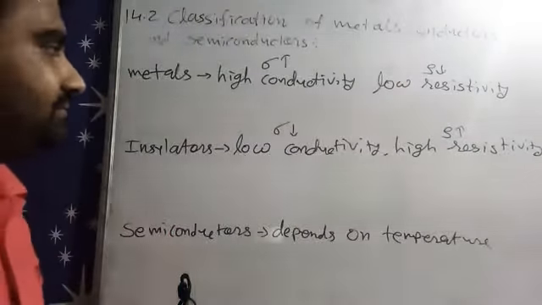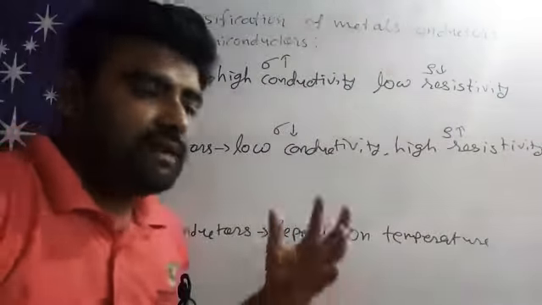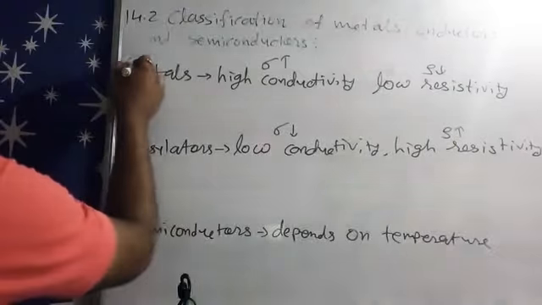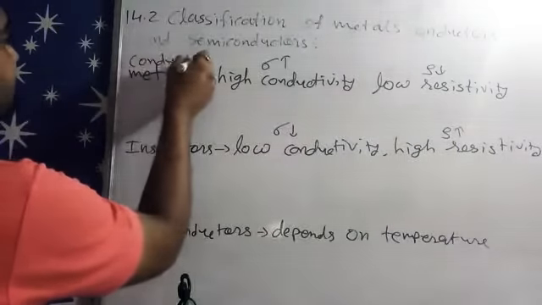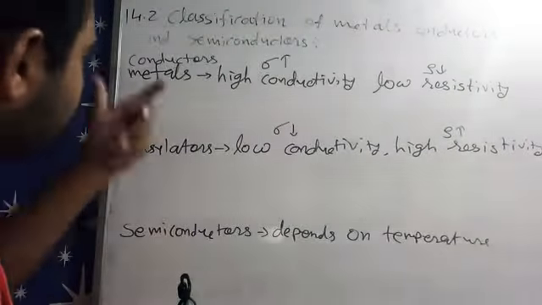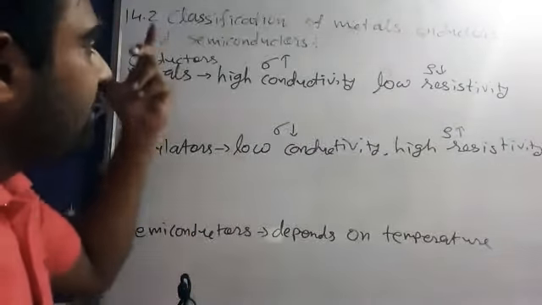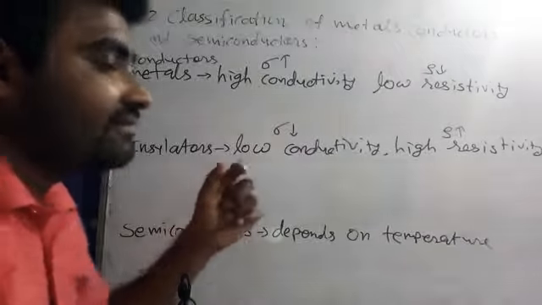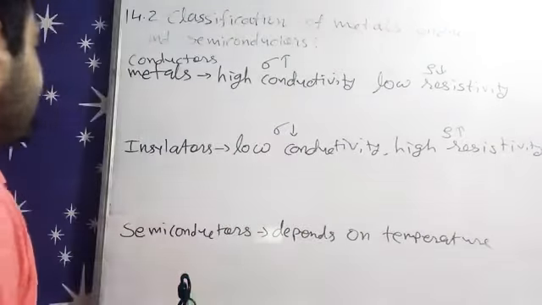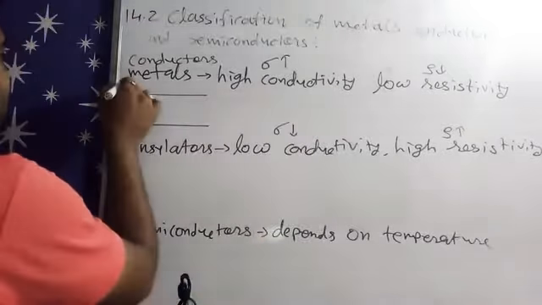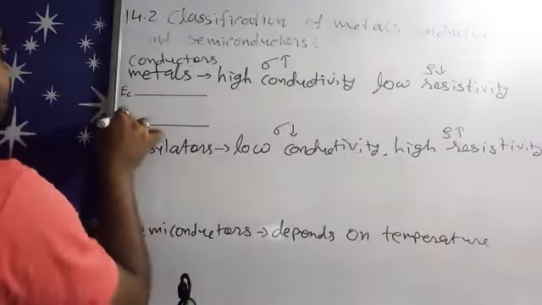Now, energy levels in metals. We know that metals we can call conductors also, so most metals are conductors. Now why do metals have high conductivity? Because of their energy levels, right? For example, this is our EC and this is our EV.